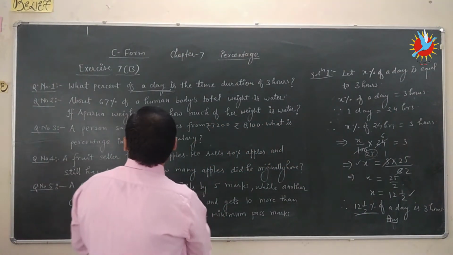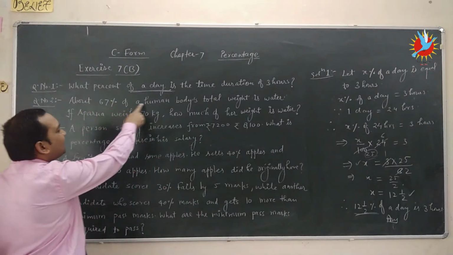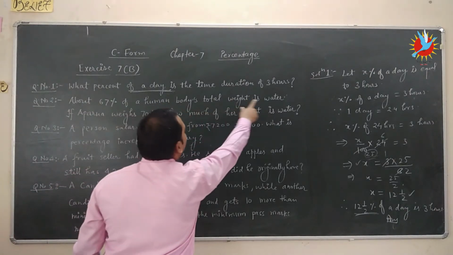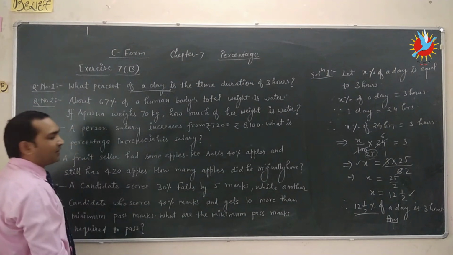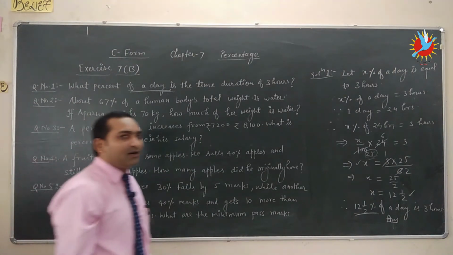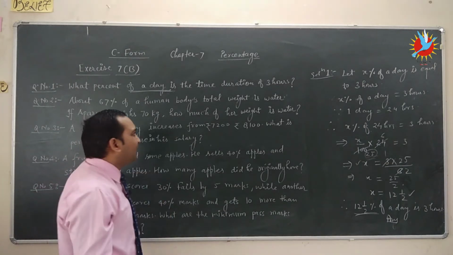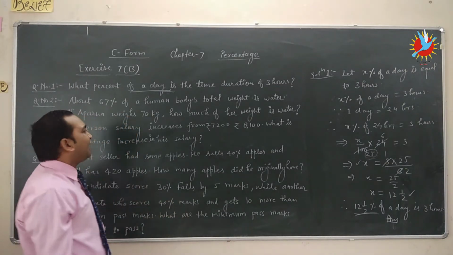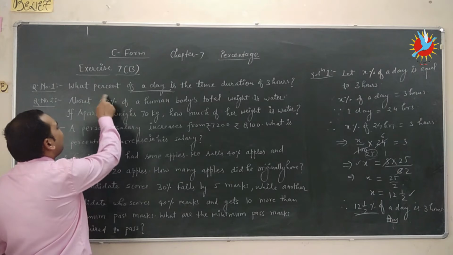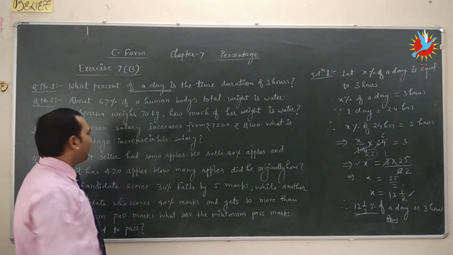Next question. About 67% of human body's total weight is water. Meaning if the weight of the body is 100 kg, then out of 100 kg, 67 kg is water.